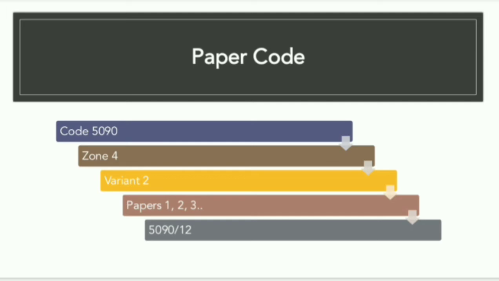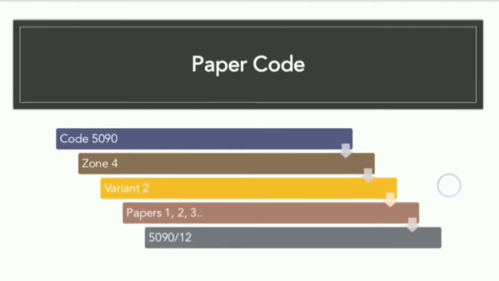And these are the papers. Next point, which is paper 1, 2, 3: MCQ paper, theory paper, or the practical paper, and so on. So this is how Cambridge writes it. 5090 is the paper code, followed by the paper you are appearing in: if it's MCQ it will have 1, if it's theory it will have 2, and if it is ATP it will show paper 4 or 6, and the last digit 2 is the variant, right? This is just the way of writing it.